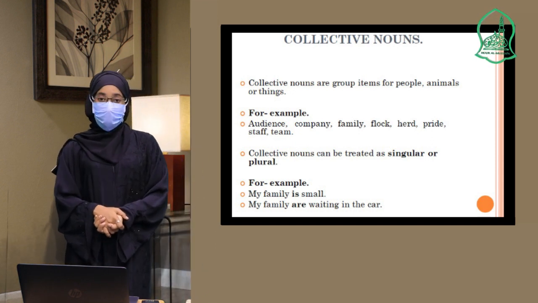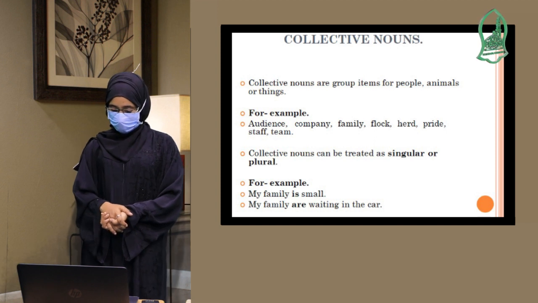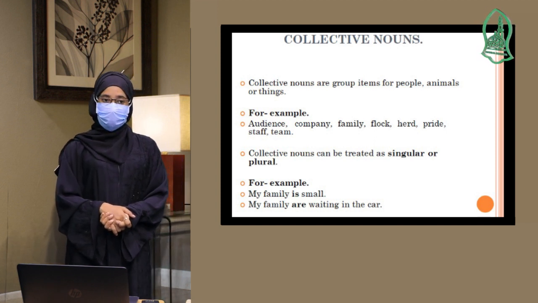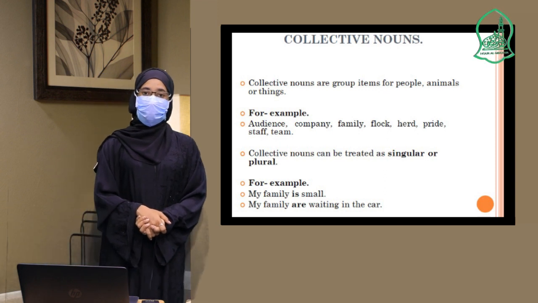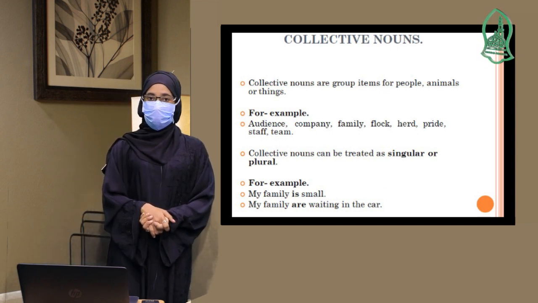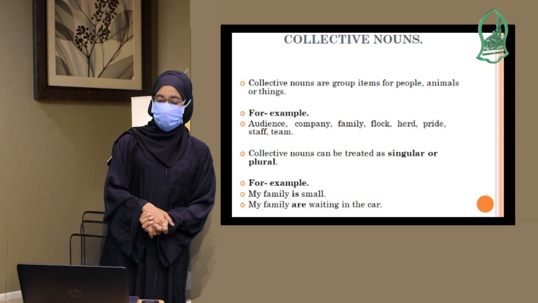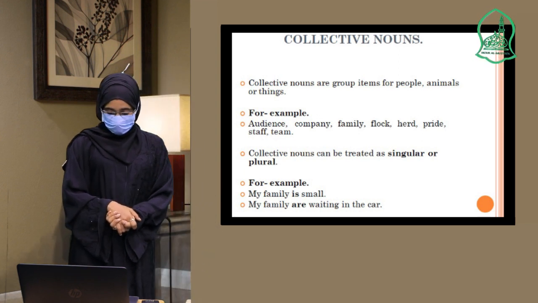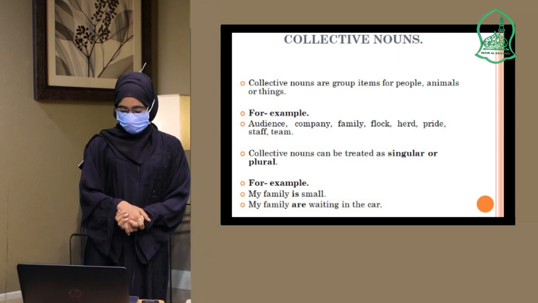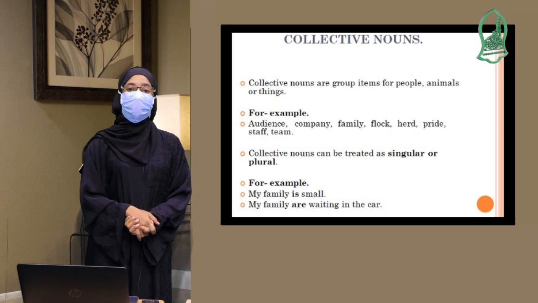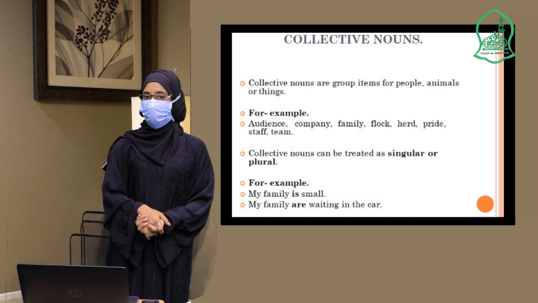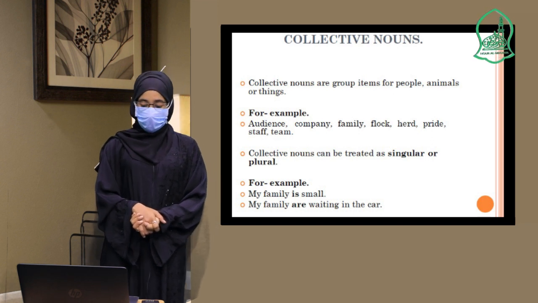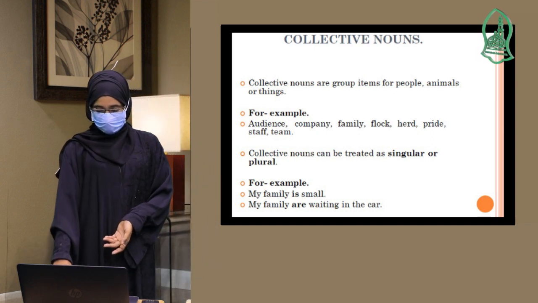For example, when we talk about family, for example, my family is small. We all know that is talking about the singular form of a word. Or you can also, if they are many, say my family are waiting in the car. That means there are a lot of your family members there who are waiting for you. So that is a collective noun.